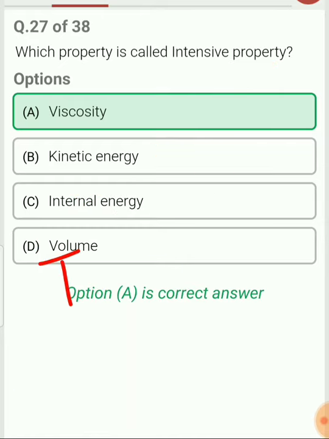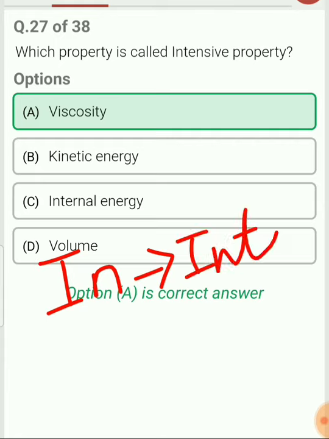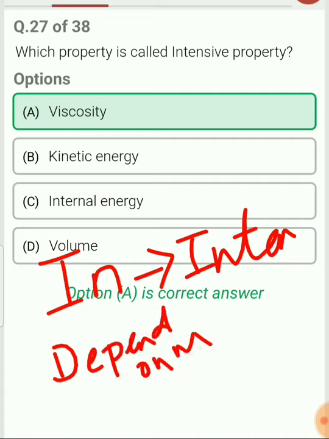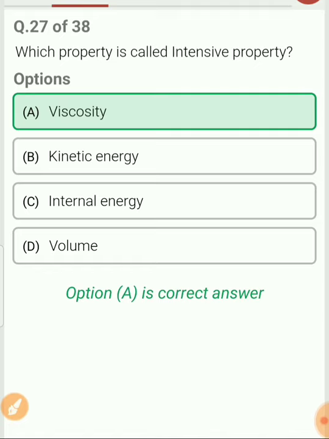Independent of mass is called an intensive property, and dependent on mass is called an extensive property. Fine. So in this case, kinetic energy depends on mass, so that's why it is called an extensive property. Internal energy also depends upon the mass, which you need to remember. Viscosity is the property which is independent of the mass.